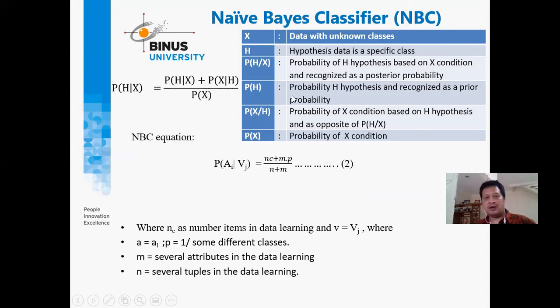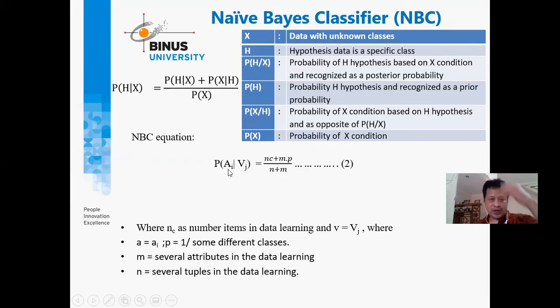P(H) is the prior probability, and then P(X|H) is the opposite of the posterior probability: the probability of condition X based on the hypothesis. And then we have P(X) as the probability of condition X. So this is the idea of the naive Bayes classifier.